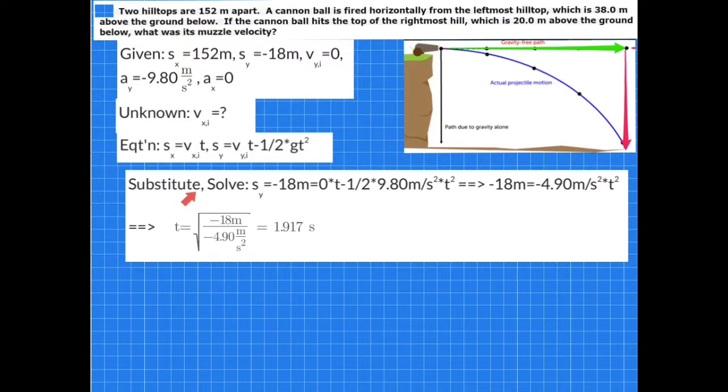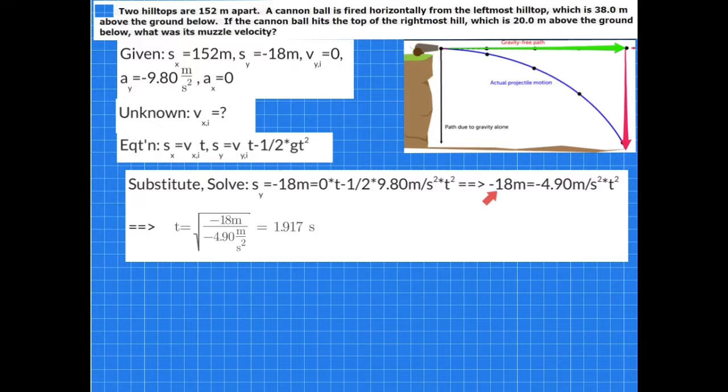Substitute and solve. We first need to solve for the time, and so we use this equation. Substituting in for s sub y, we get minus 18 meters. For v sub y initial, that's 0 times the unknown, the time. That takes this term out. Minus 1/2 times g becomes minus 1/2 times 9.80 meters per second squared times the unknown t squared.